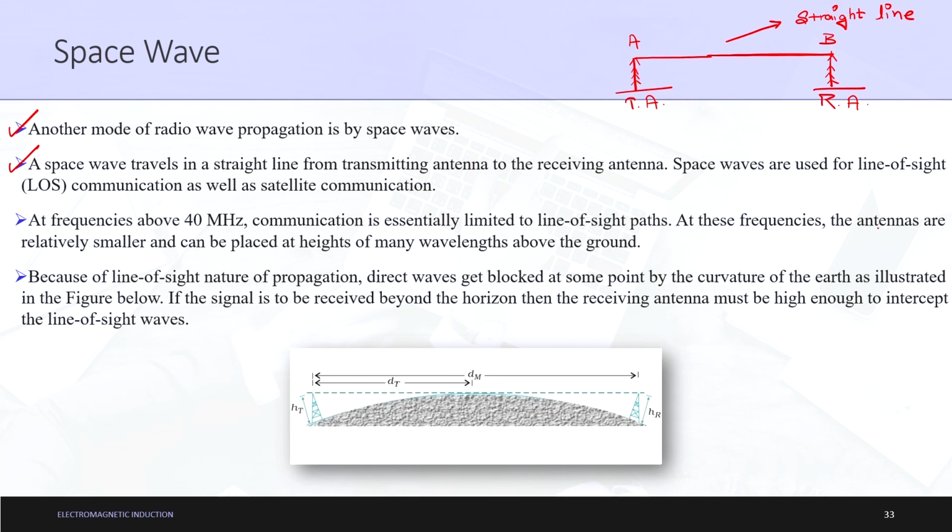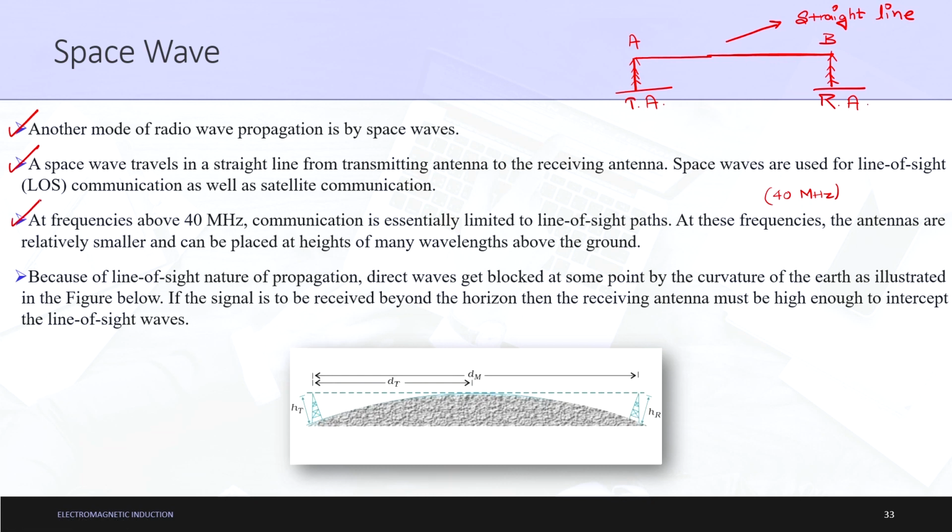At these frequencies, the antennas are relatively smaller and can be placed at heights of many wavelengths above the ground. I will reiterate this. At these frequencies, around 40 megahertz, the antennas are relatively smaller, as in the height of the antenna is compared to the wavelength of the frequency, and can be placed at heights of many wavelengths above the ground. So, it can be placed like this. This is only conceptual here.